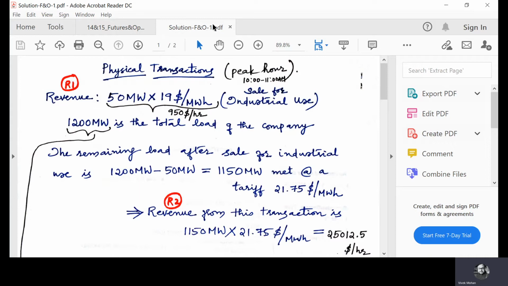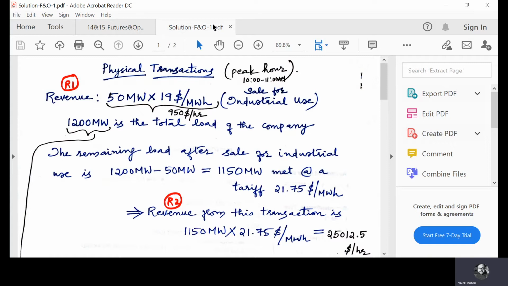So the company has a long-term contract for sale of electricity for industrial use. 50 megawatts is the quantity and $19 per megawatt hour is the rate. So this is the revenue for the company, 50 into 19, which is equal to $950 per hour. That is, this hour, 10 a.m. to 11 a.m.